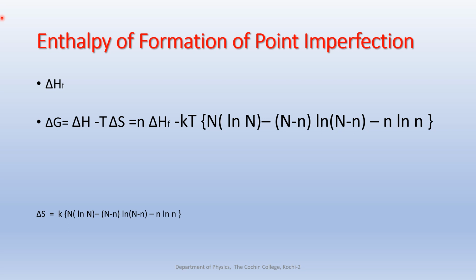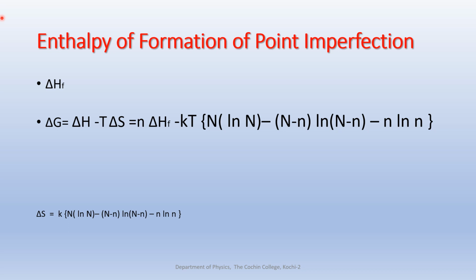The disorder was zero when it was a perfect crystal, but as the presence of point imperfections increases, the disorder increases. So the configurational entropy of a crystal increases from zero to some positive value with the increase in concentration of the point defects. If the crystal was a perfect crystal, the entropy was zero, but as the concentration of point defects increases, the configurational entropy also increases.